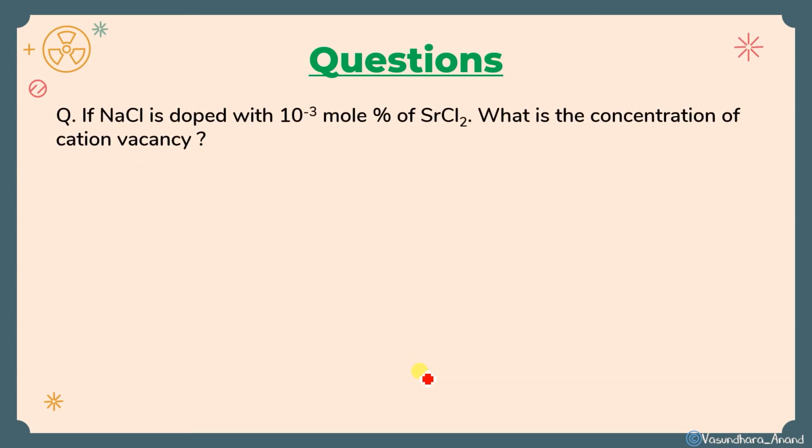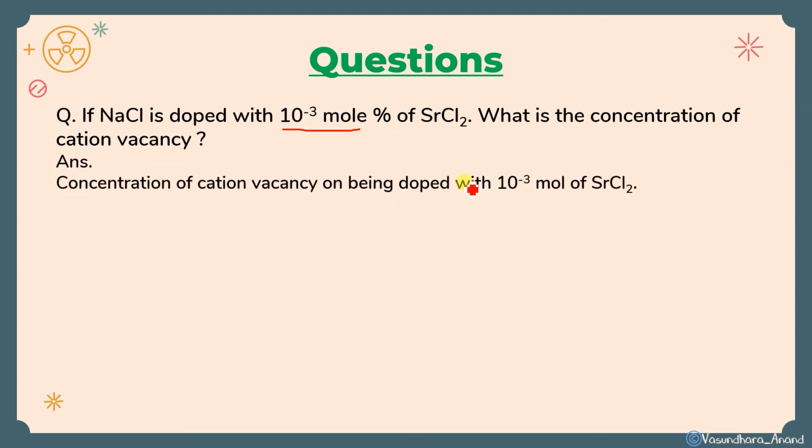If NaCl is doped with 10 to the power minus 3 mole percentage of SrCl2, 10 to the power minus 3 mole percent. Okay, so this is, you can say 10 to the power minus 3 mole and percentage. So percentage we will multiply 1 by 100, we will divide by this 100. Yes. Okay, so what is the concentration of the cationic vacancy? So it will give you like 10 to the power minus 3 mole of SrCl2. Okay, so if we will count that, what is this 10 to the power minus 3 mole percentage? It will be 10 to the power minus 3 upon like multiplied by 100.